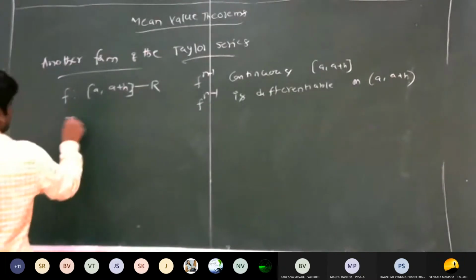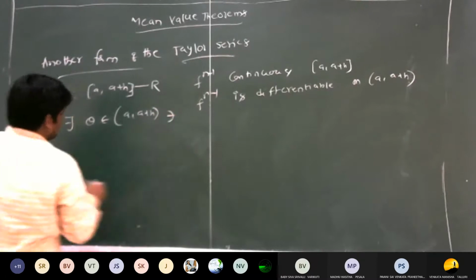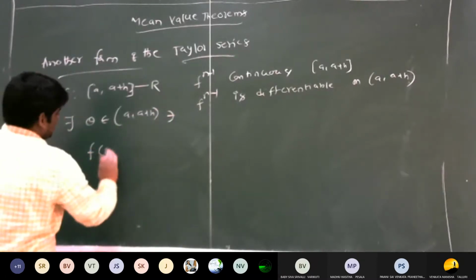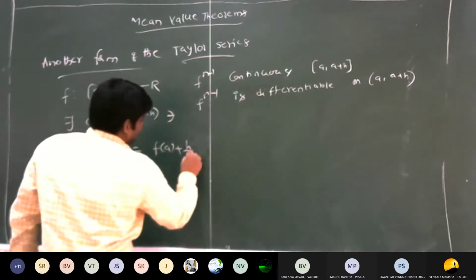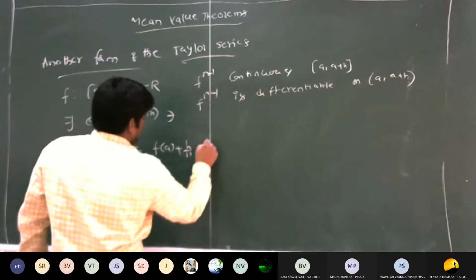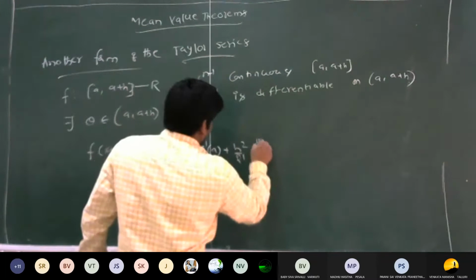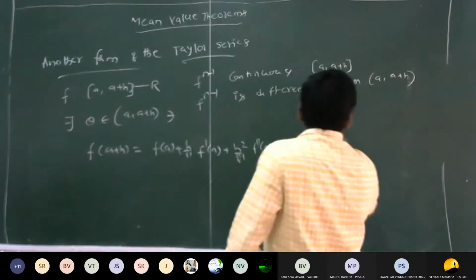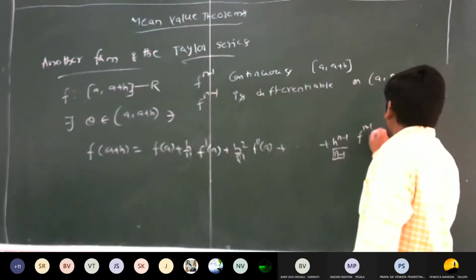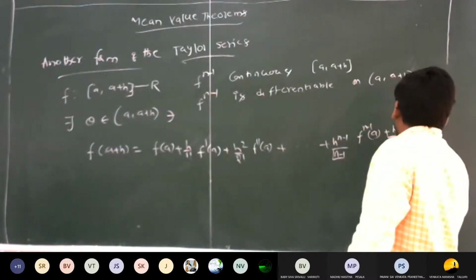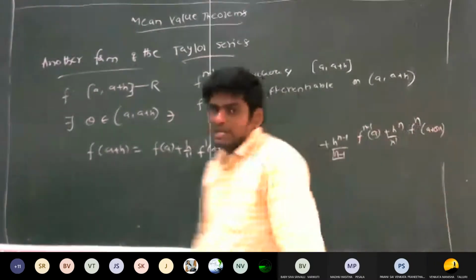Then there exists theta belonging to the open interval a comma a plus h such that f of a plus h is equal to f of a plus h by 1 factorial into f dash of a plus h square by 2 factorial into f double dash of a plus and so on plus h power n minus 1 by n minus 1 factorial into f n minus 1 of a plus h power n by n factorial into f n of a plus theta h.